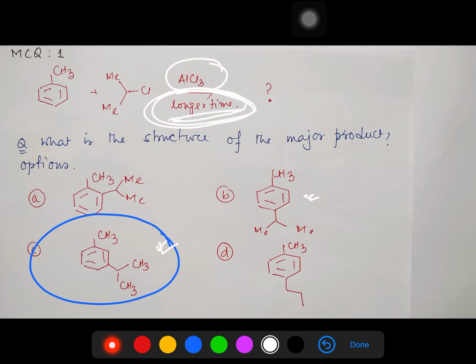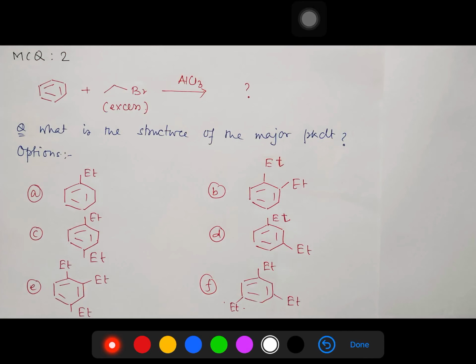Fine. Similarly, if you take excess ethyl bromide and benzene in presence of AlCl3, so Friedel-Crafts alkylation reaction, what will it result in? First it will result in this ethylbenzene. Fine, simple, easy. Next step, what will it do? It will undergo dialkylation, because we know that Friedel-Crafts alkylation increases the electron density in the nucleus. Subsequently, the substrate becomes more activated towards polyalkylation, and we have taken excess alkyl halide.